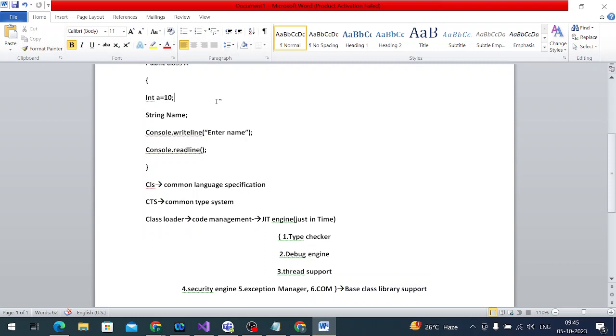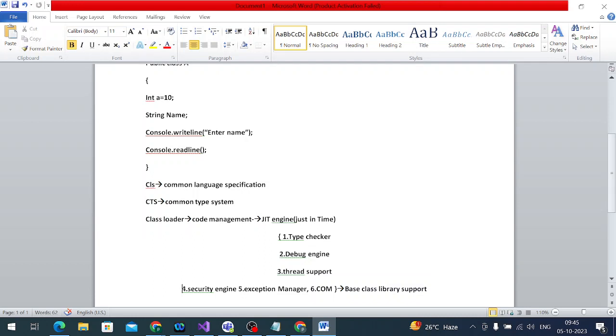The base of the data types is the CTS. Okay, Common Type System, it provides the types. What kind of data will be used in this application is provided by the CTS only. Got it? Does everyone understand? Yes, sir.